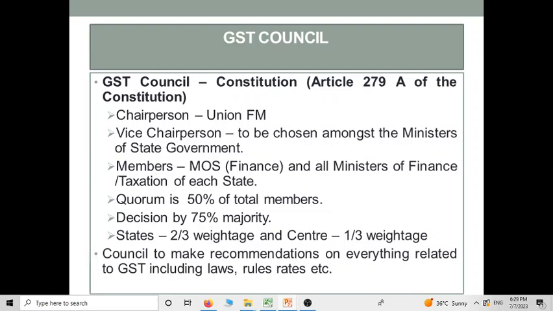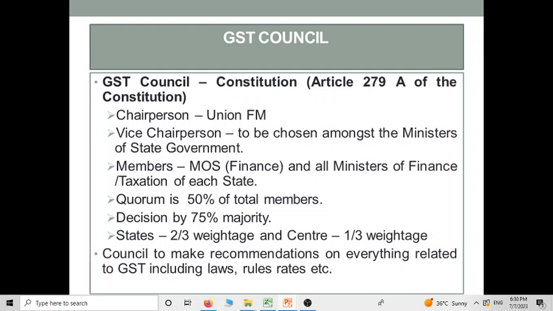The minimum quorum for the meeting is 50% of the total members. The final decision will be taken with the majority of 75% of the total members. The weightage assigned to the states is 2/3 and that of the center is 1/3.